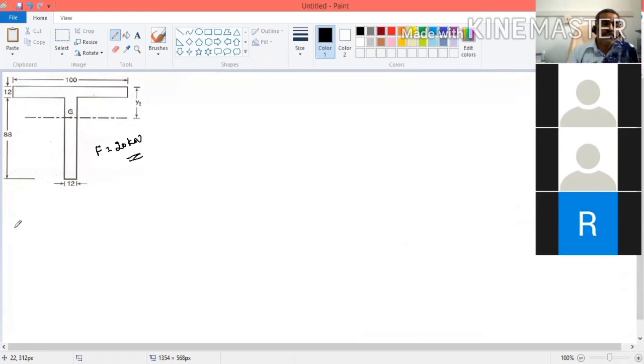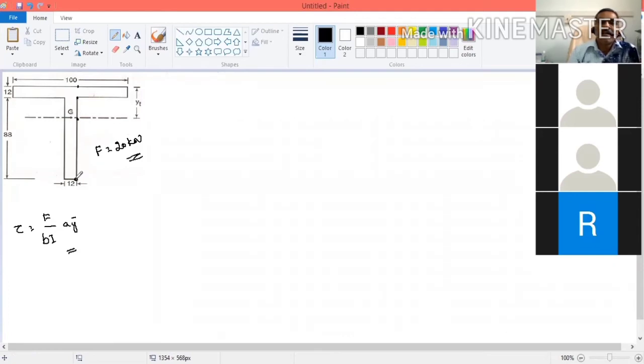What is the equation to find the shear stress? Tau is equal to F divided by B into I, into A into Y bar. This is the equation. Now we are going to calculate some important points. I am going to calculate shear stress at the extreme fiber at this point, at this point, and at this point.